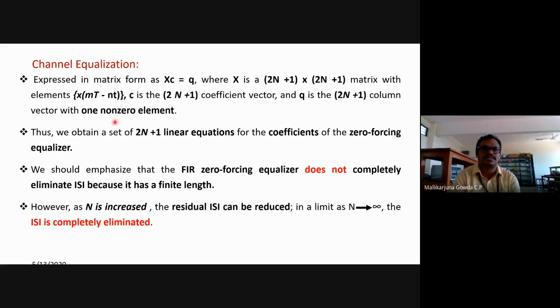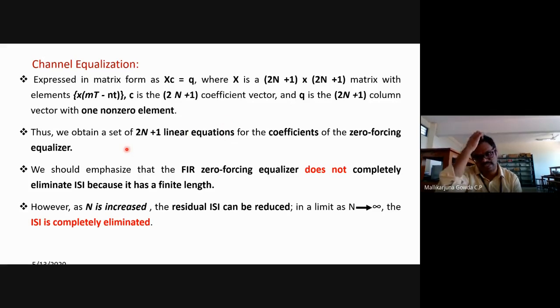I said X is from the input signal at delayed elements. I can fill that X matrix. And C is the coefficients, that is what I was discussing about C naught. That is also a 2N plus 1 vector. And Q is the output, that is also a 2N plus 1 column vector, right? So what I mean to say is, here we obtain a set of 2N plus 1 linear equations for the coefficients of the zero forcing equalizer.